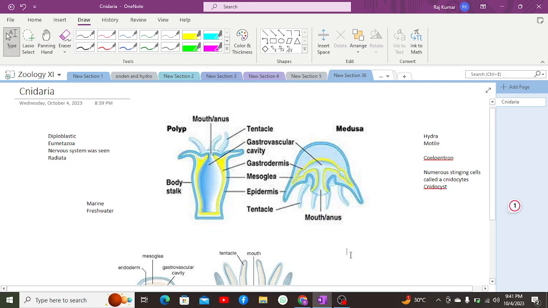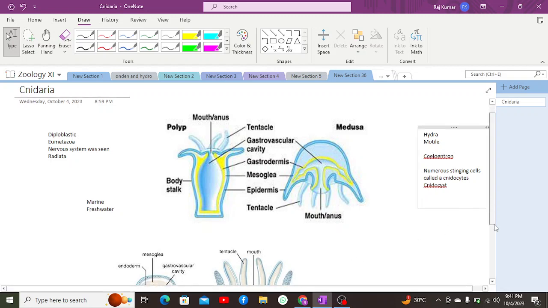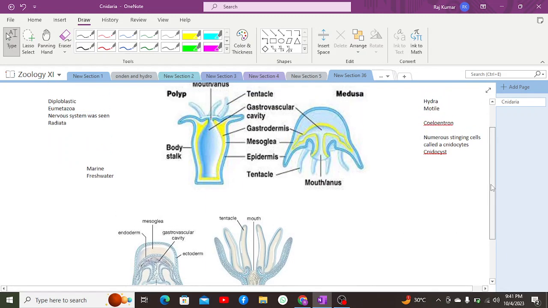Apart from which, they have three layers. They are diploblastic, with two layers, and one non-cellular layer, mesoglea, which is 80% water and 20% globular protein, and the gastrodermis, the endoderm, and the epidermis, the ectoderm. Apart from which, they have a mouth which acts as an anus as well. They lack an anus in actual.